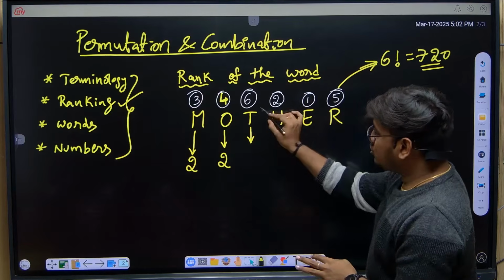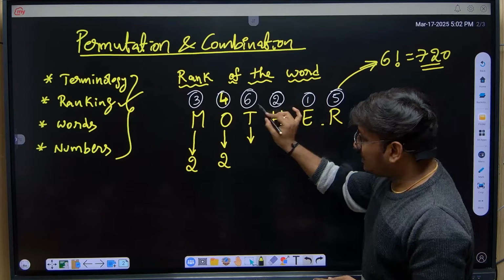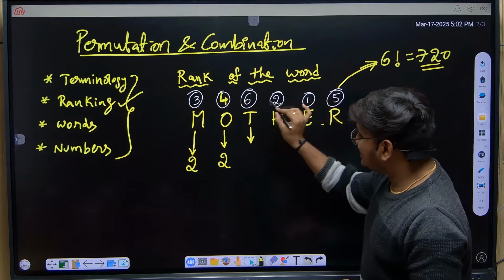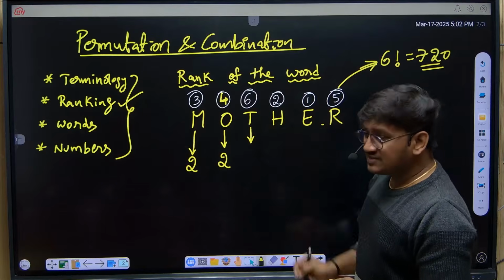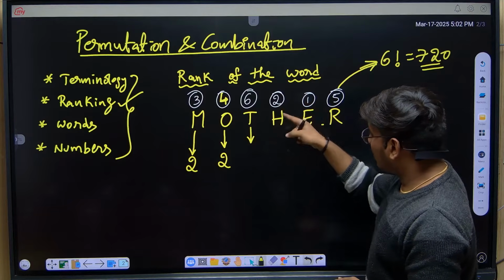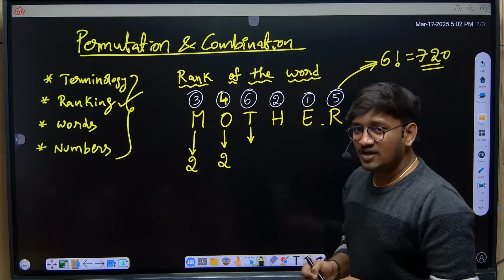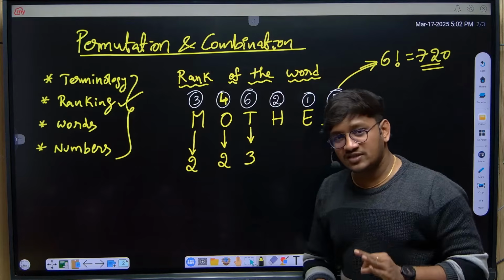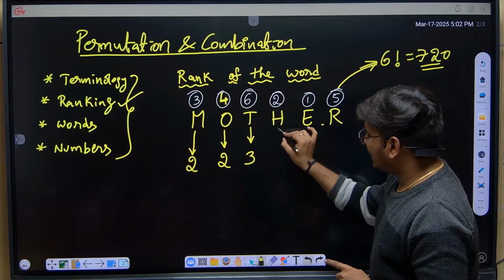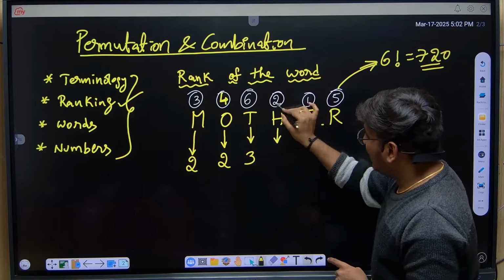So only to the right hand side, how many numbers do we have which are less than 6? Less than 6 we have 2, 1, 5. All 3 numbers to the right side are less than 6. So we should write the count 3. Okay, next, how many numbers do we have less than 2?